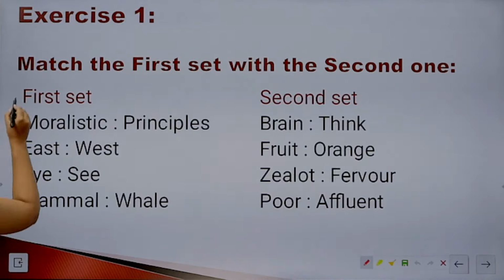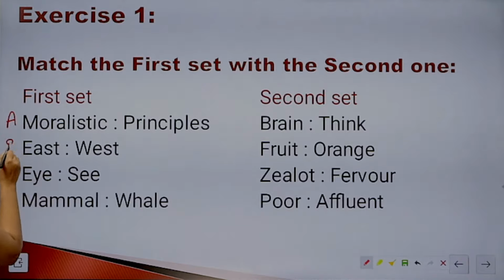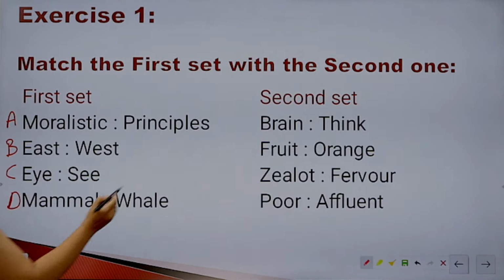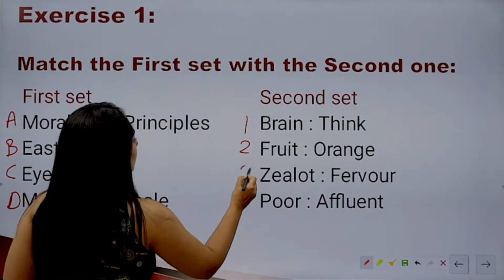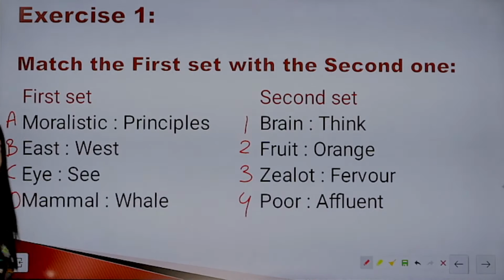Right, so by now I believe you've gone through all of these pairs. Let's try to answer them.